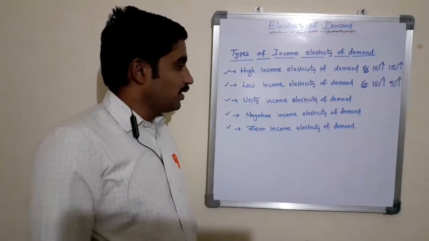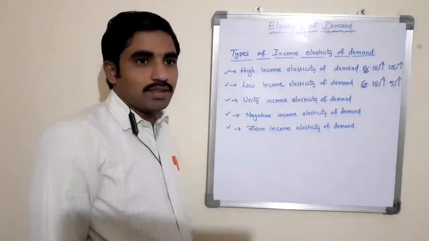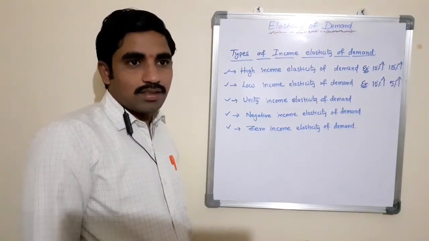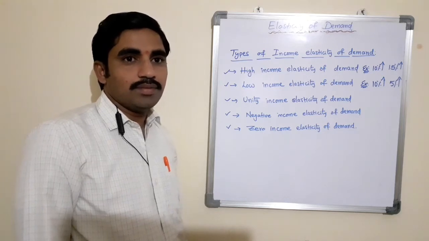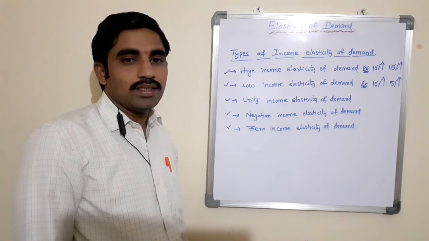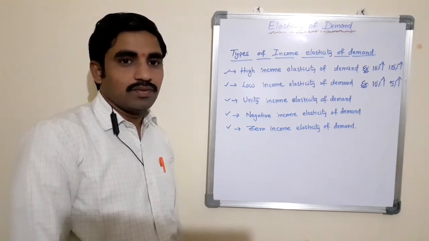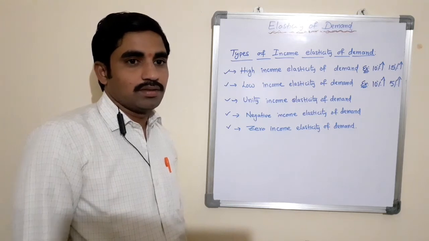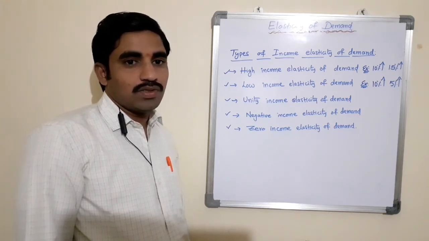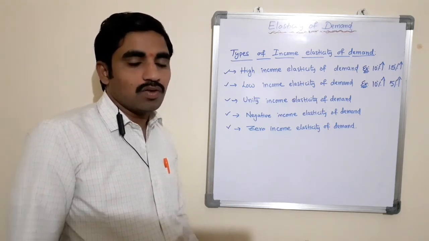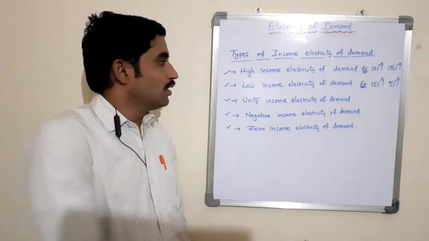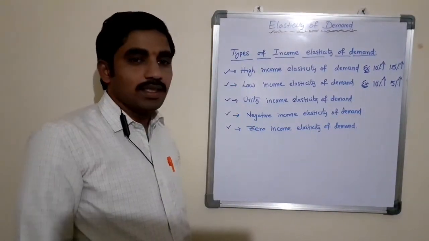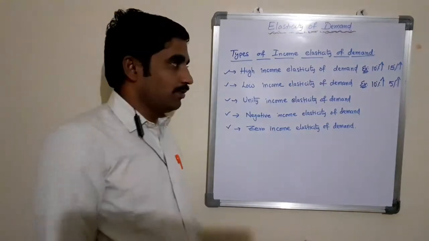Then next one is unity income elasticity of demand. In this case, increase in income is accompanied by the same proportionate increase in quantity demand. In other words, proportionate change in income level of the consumer is exactly equal to proportionate change in the quantity demand of a commodity, which is said to be unity income elasticity of demand.